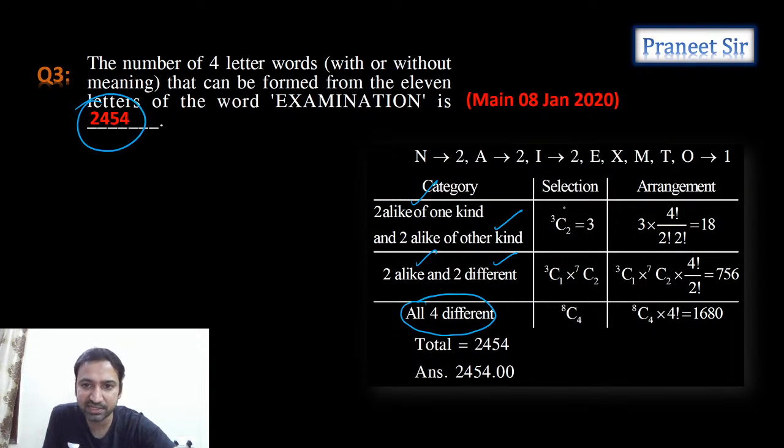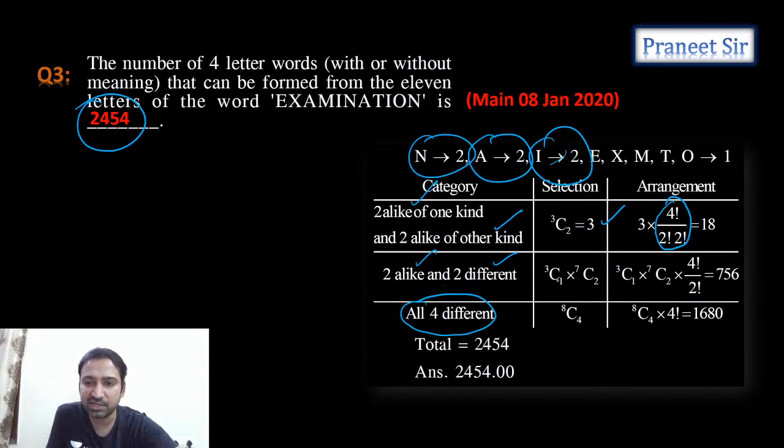So selection, how many ways can we select it? Out of 3 sets, we need to select 2 sets. These many ways we can select it. And arrangement is 4 factorial by 2 factorial into 2 factorial. Next, 2 alike, 2 different.